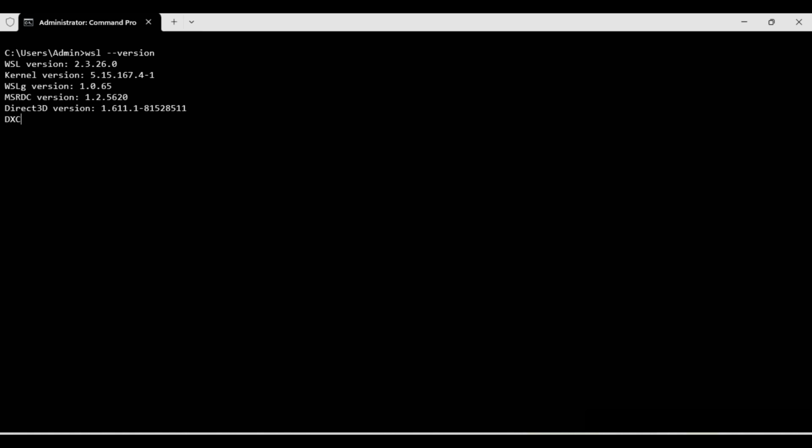For our clarification, I'm saying you can give wsl hyphen version. Okay, then wsl.exe hyphen version. This is also fine. Previously it was not updated. Now you can see the WSL version is 2.3. Previously we saw 1 point something, right?